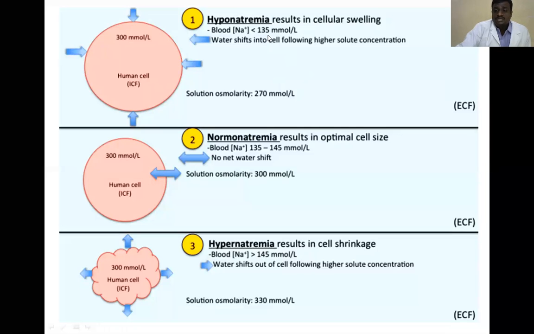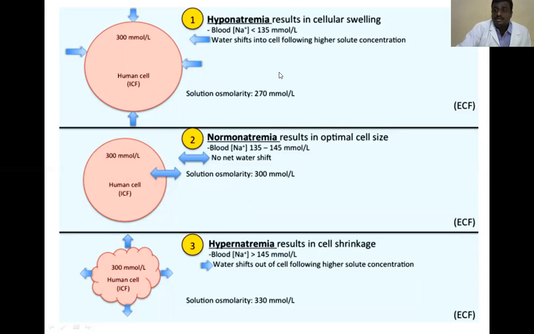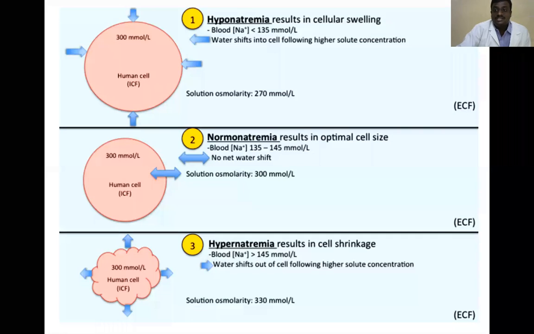In the extracellular fluid, we estimate sodium, potassium, and chloride in the plasma. We collect the venous blood, separate the plasma, and estimate from the plasma. So plasma is the extracellular fluid. Here, the sodium concentration is very low, less than 135 millimoles per liter.